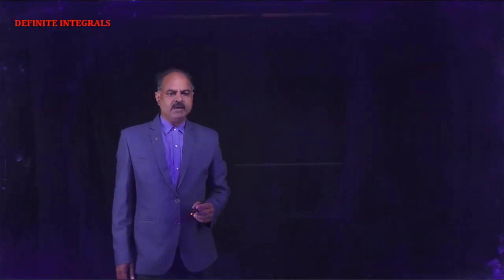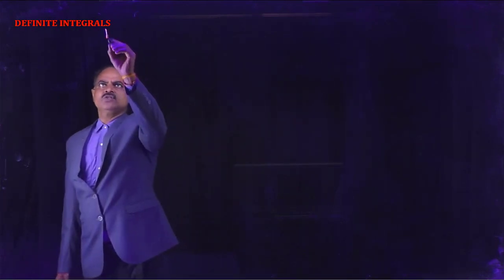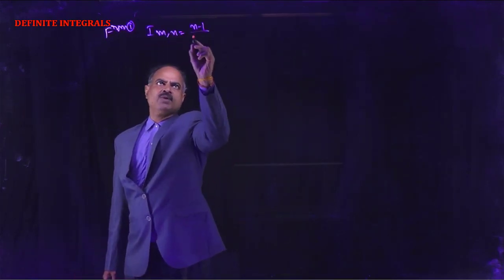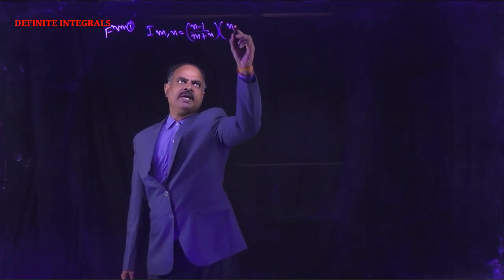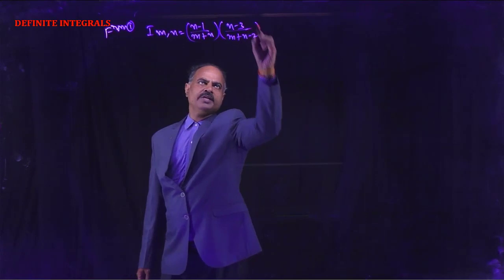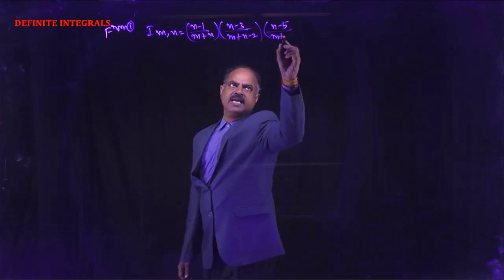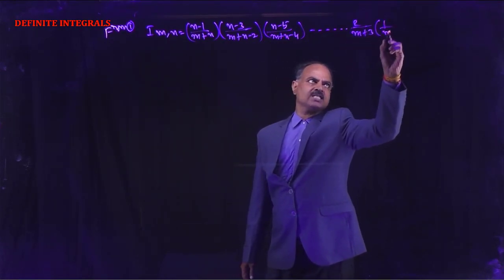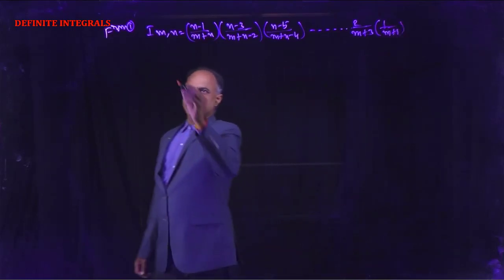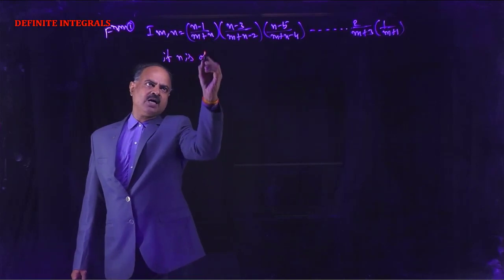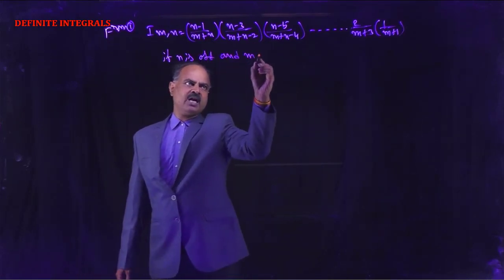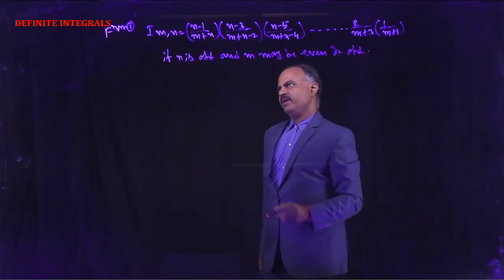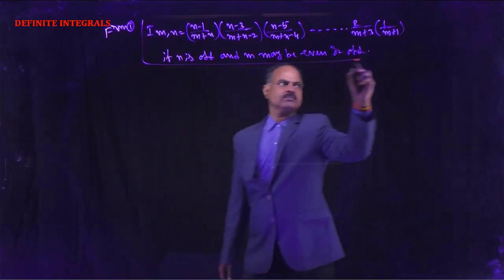Substitute the I(m,1) value in equation number 1. So from equation number 1, I(m,n) equals (n-1) by (m+n) into (n-3) by (m+n-2) into (n-5) by (m+n-4) into and so on, 2 by (m+3) into 1 by (m+1), if n is odd, and m may be even or odd.